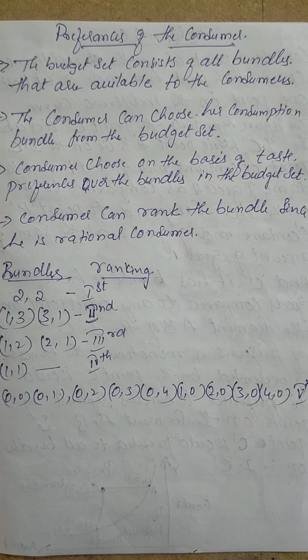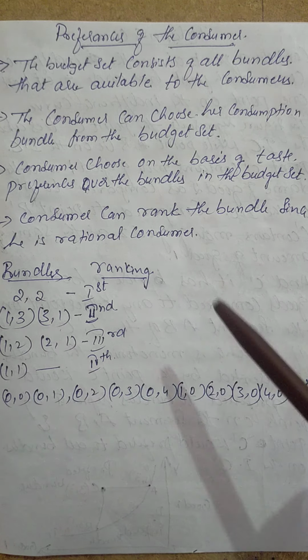As I said earlier, he is a rational consumer and we are seeing ordinal utility here, not cardinal utility. Ordinal utility is what we can see in reality. That is giving ranking, not counting numbers. Ranking becomes ordinal utility of satisfaction. So the consumer can rank the bundles since he is a rational consumer.